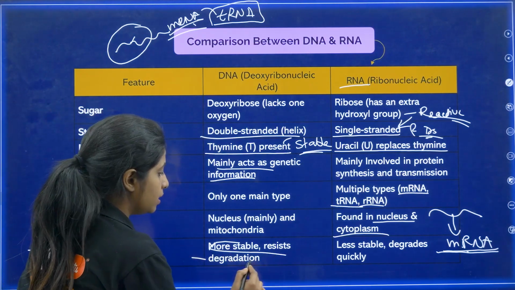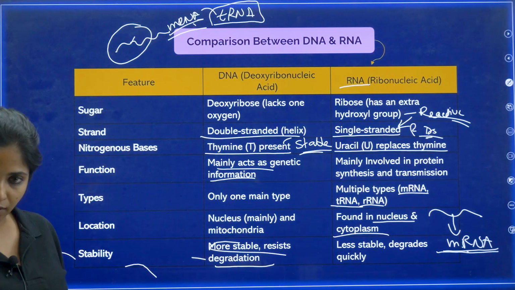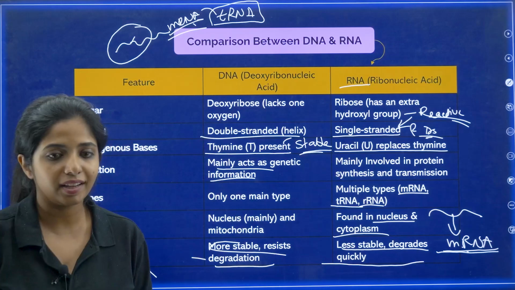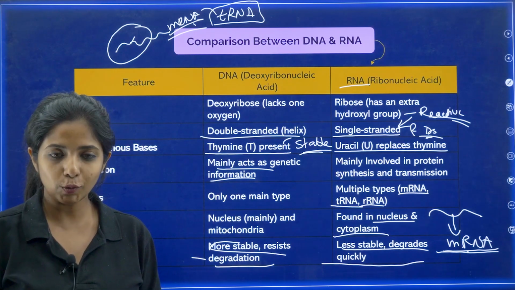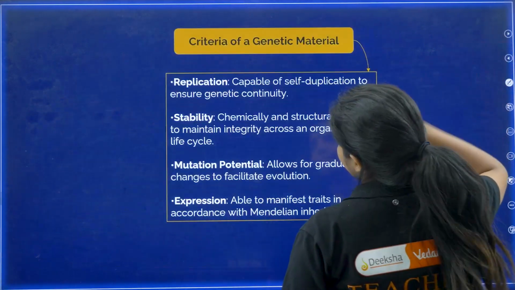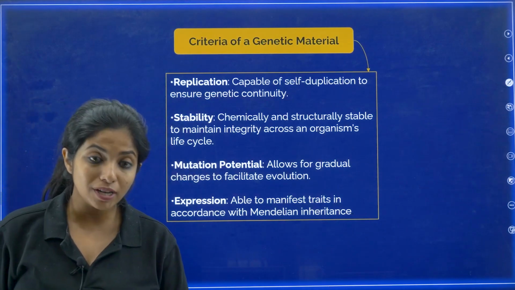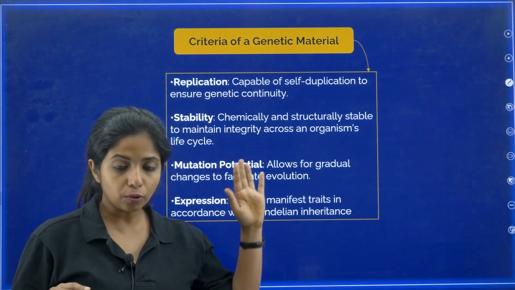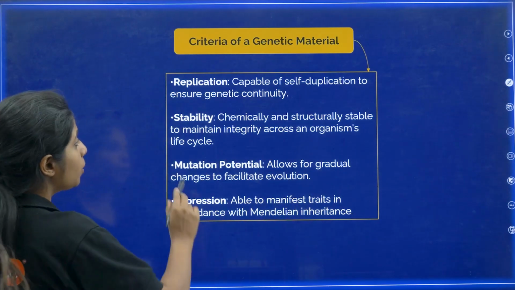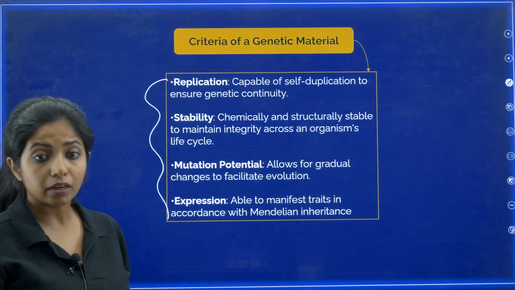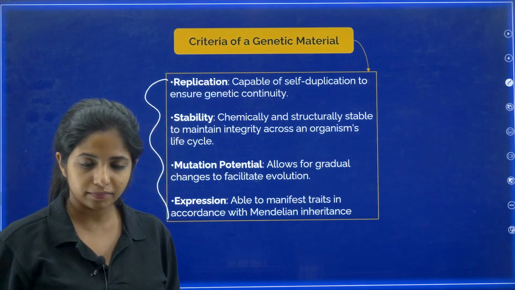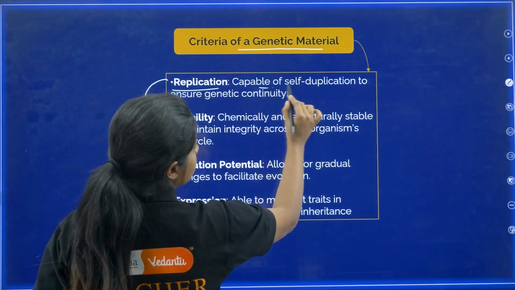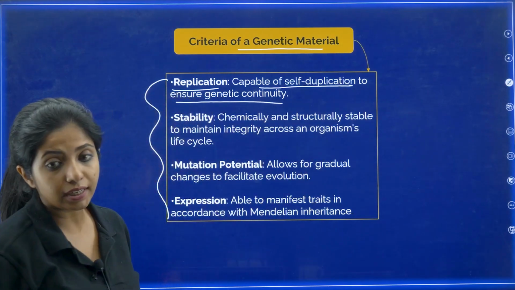Okay, what about the stability? It is more stable and resists degradation. Okay, DNA. What about RNA? It is less stable and degrades really quick. Cool? So next, criteria of genetic material. So what I told you all the features. Now you tell me, okay, I told you the difference between RNA and DNA, and I am going to tell you about the criteria of a perfect genetic material. Now you tell me what is the perfect genetic material. Okay, so the ideal genetic material should be able to replicate, capable of self-duplication to ensure genetic continuity.